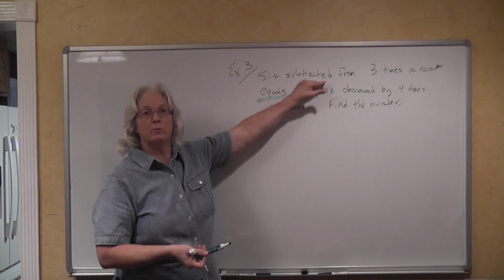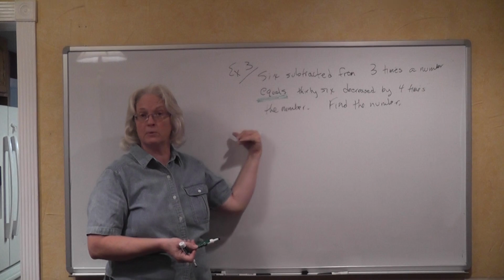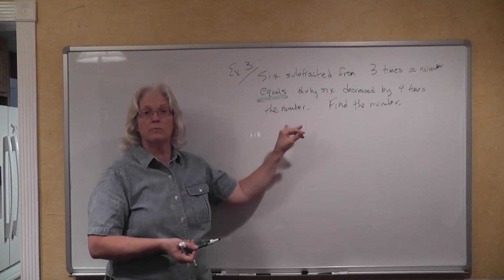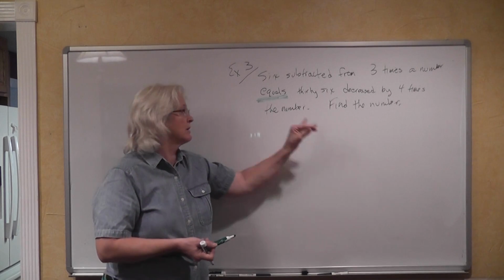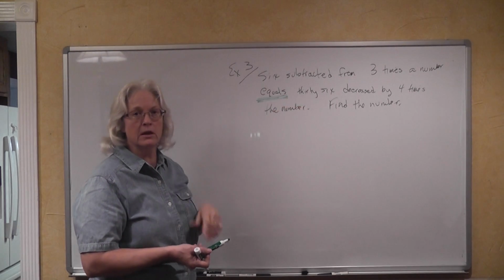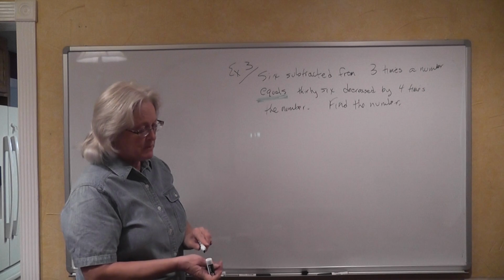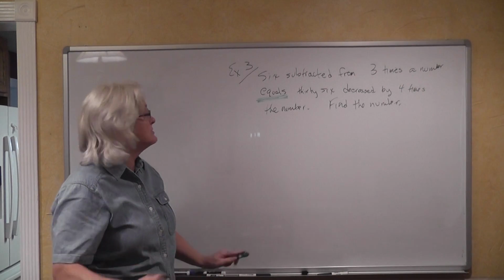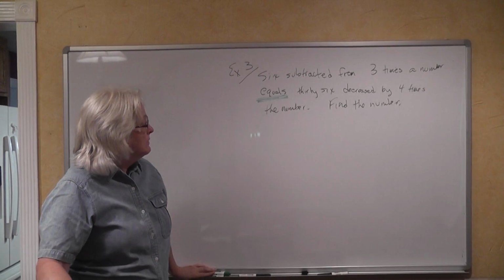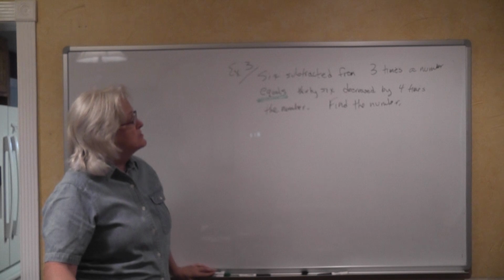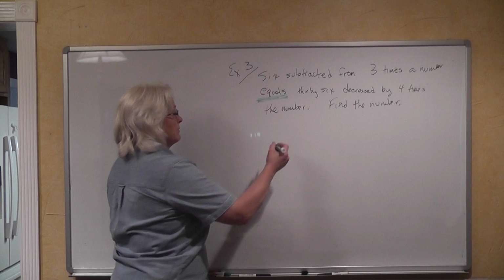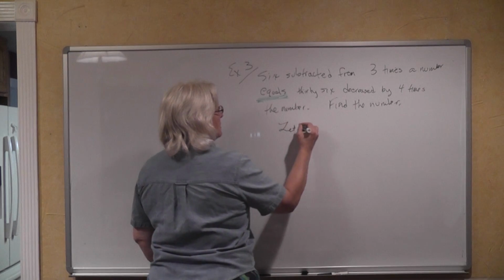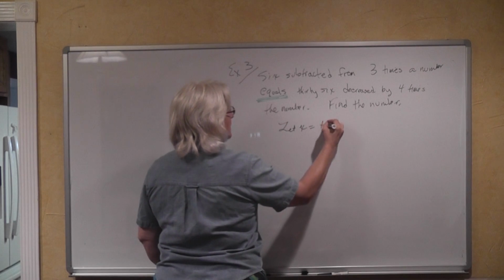Everything that comes before the equal sign is on the left, and everything that comes after the equal sign is on the right-hand side. So let's pick this apart a phrase at a time. We have 6 subtracted from 3 times a number. Well, we need a value for the number.